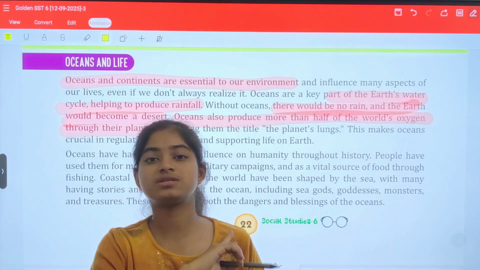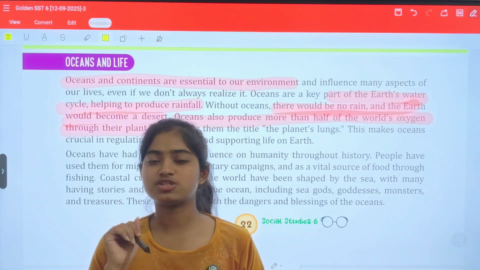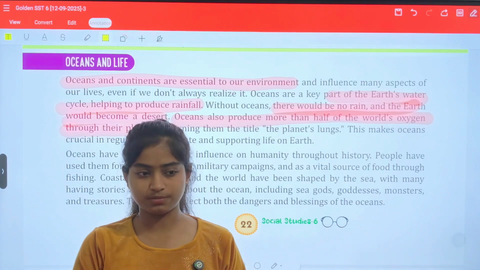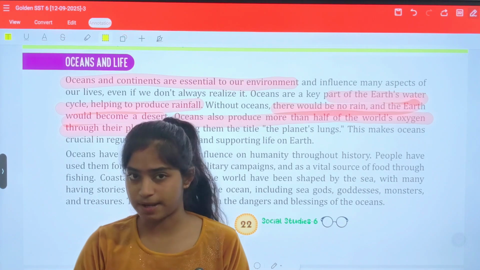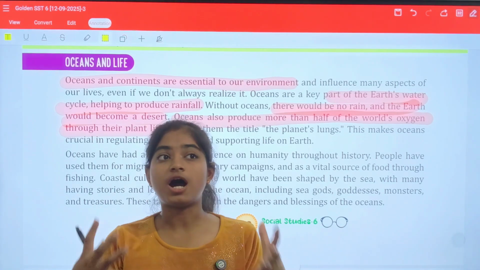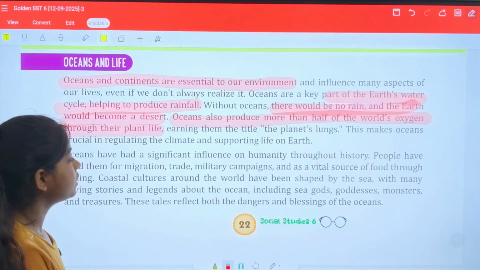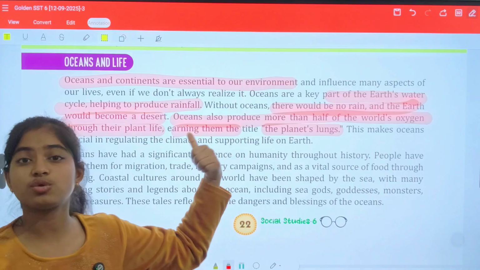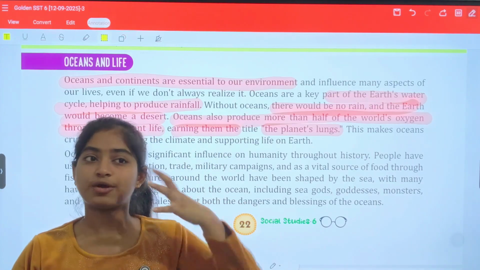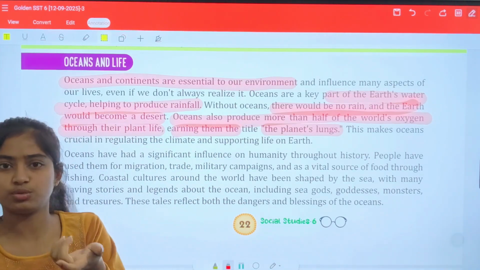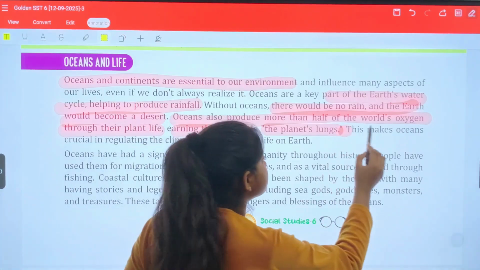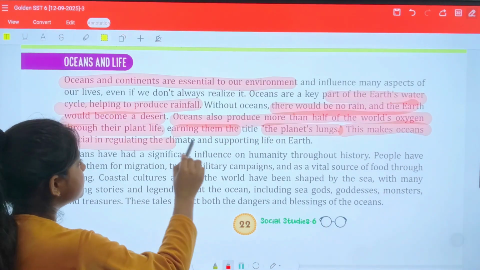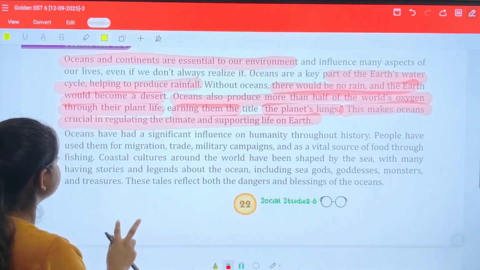We have already discussed in the beginning of the chapter that the smallest marine life species, plankton, is providing a large share of the world's oxygen, right? So earning them the title of the planet's lungs. That means we can categorize ocean as the planet's lung, because aquatic life is generally present in ocean. This makes ocean crucial in regulating the climate and supporting life on Earth.